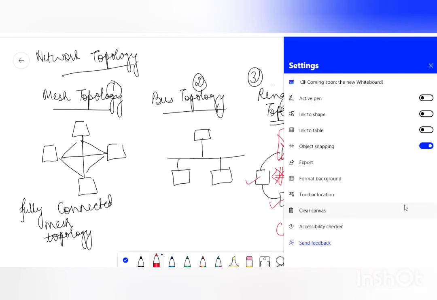Okay, so that's all in this video. I hope that you would have definitely liked the video and you would have learned something about computer networks in this video. The basics of computer networks we had tried to cover in this short video.